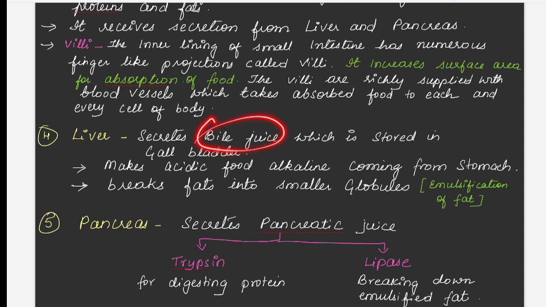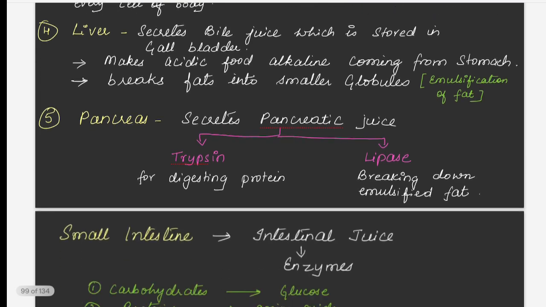And also bile juice will help in breaking down fat into smaller globules. A big fat molecule will be converted into small globules, which is called emulsification of fat. So this can also be asked: what is emulsification of fat? Breaking down of fat into smaller globules by bile juice is called emulsification of fat.